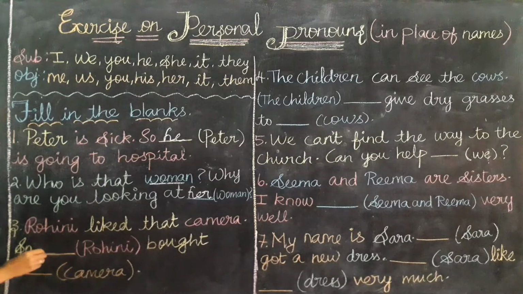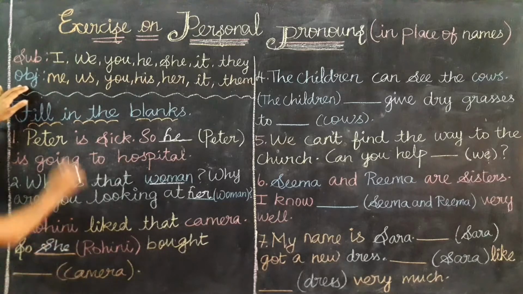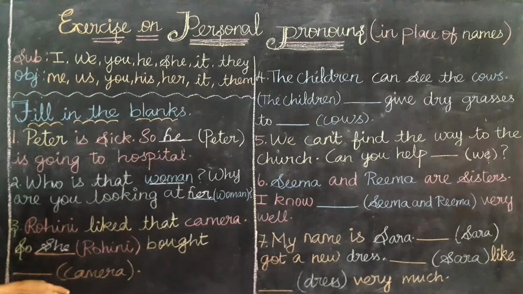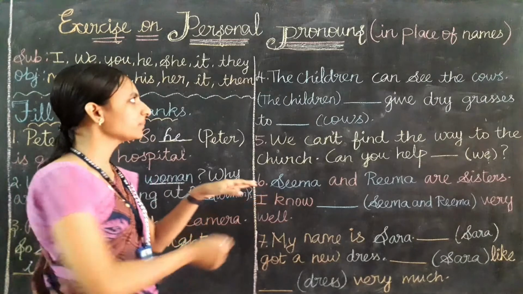So there I am going to write she. She bought. Camera is a thing name and it comes at the end of the sentence. So which pronoun do we need to use? Yes, we need to use an object pronoun. For a thing, we use it only. So she bought it. Let's read out the sentence. Rohini liked that camera, so she bought it. Clear? Okay, let's go for the fourth sentence.